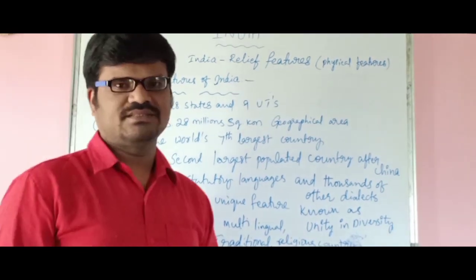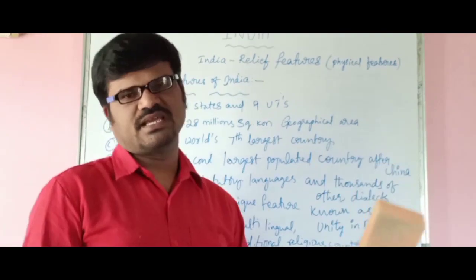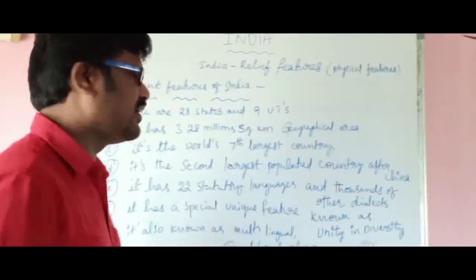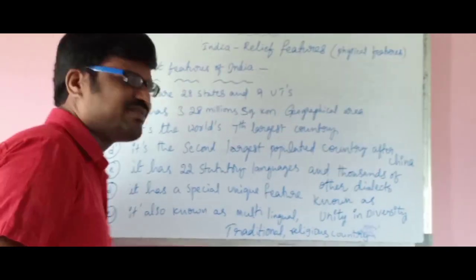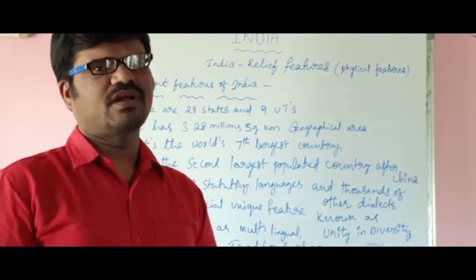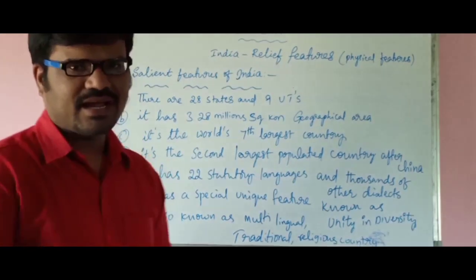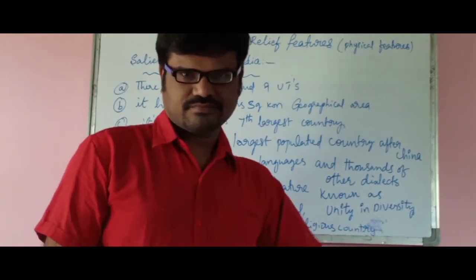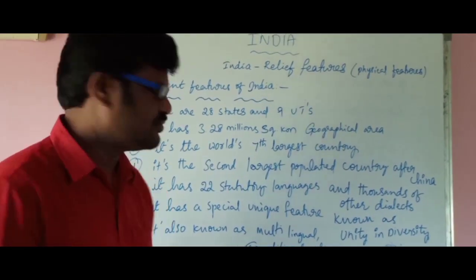You might have known the remaining 6: Russia, Canada, Brazil, China, Australia, and later India. And next, it is the second largest populated country after China. You all know that the first one is China and the second one is ours. And according to one survey, we are going to cross even China's population very soon.